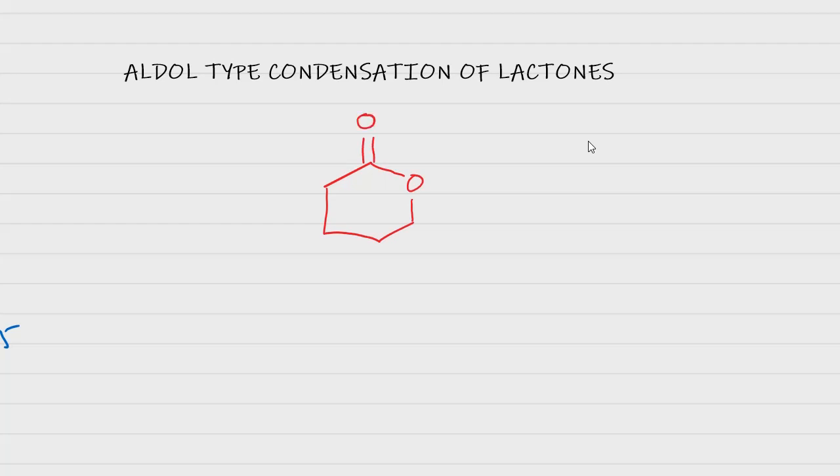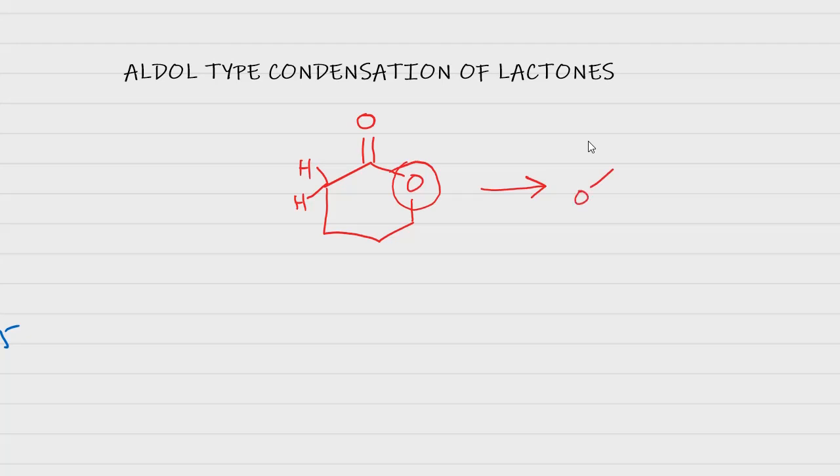This is the lactone. Now it has two acidic hydrogen atoms on one side, and on the other side it is blocked. There are no acidic hydrogens, and on that side we can't expect the enolization process. So when it undergoes aldol condensation reaction, ultimately it forms an enone type product.